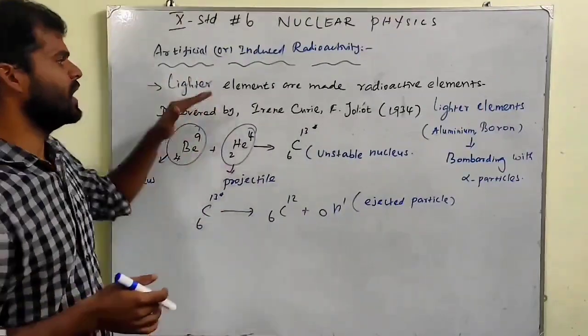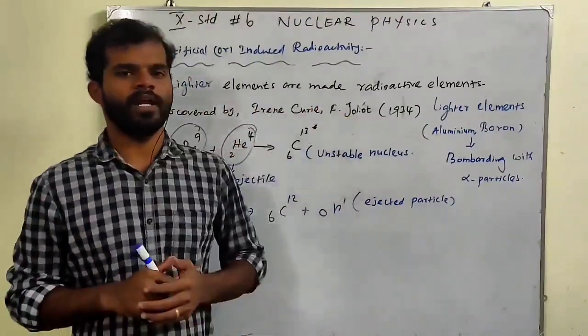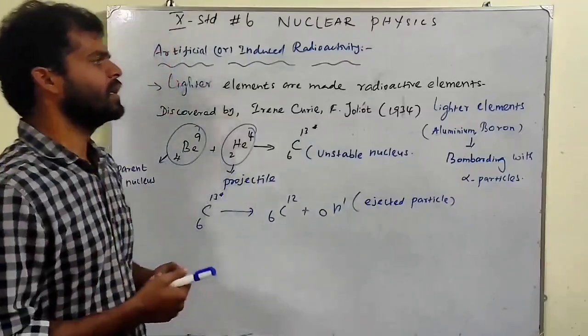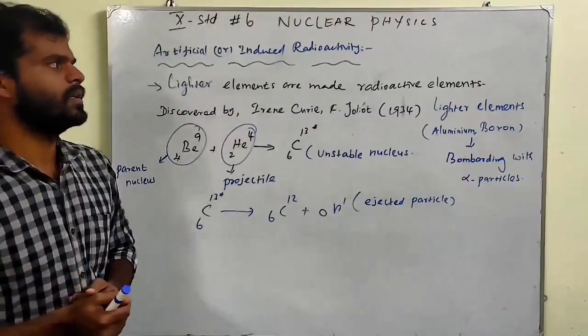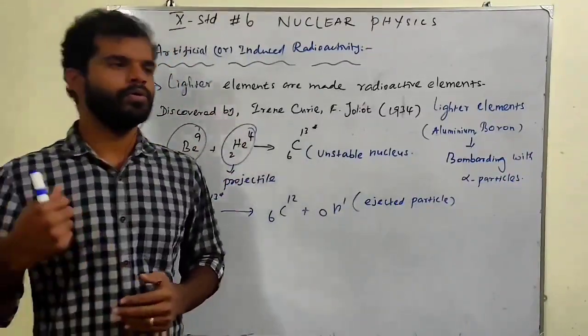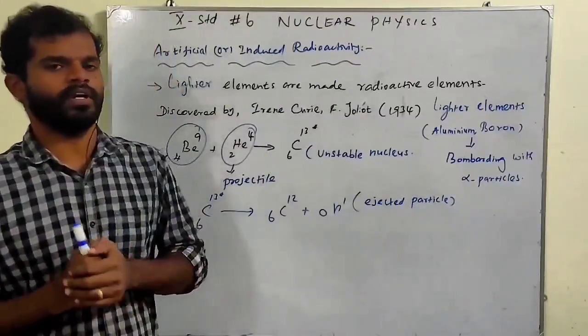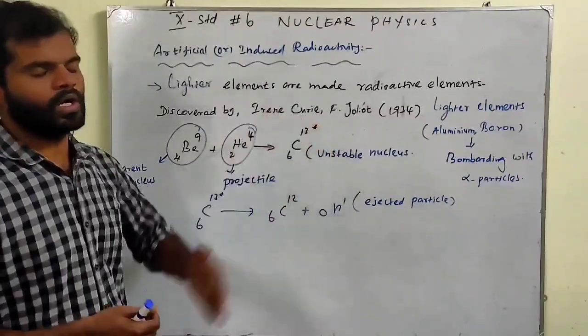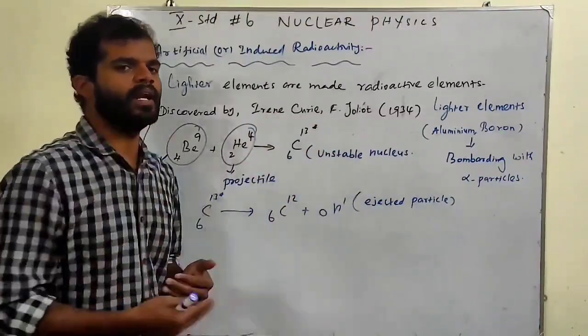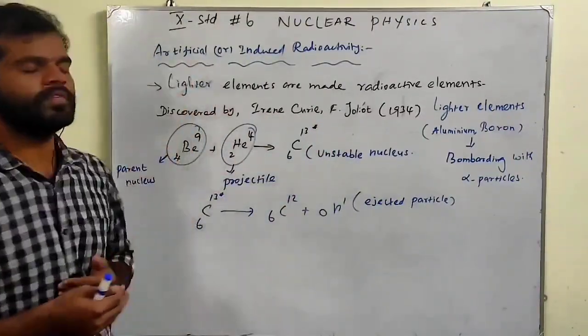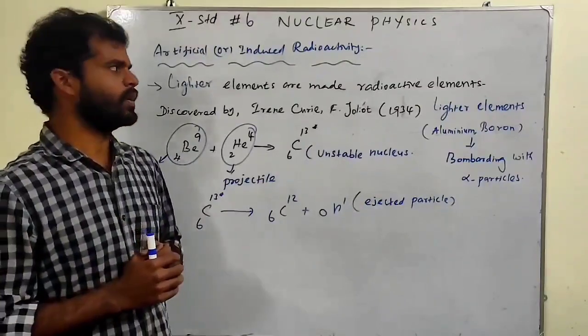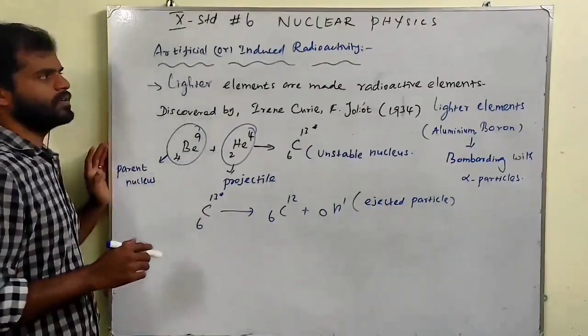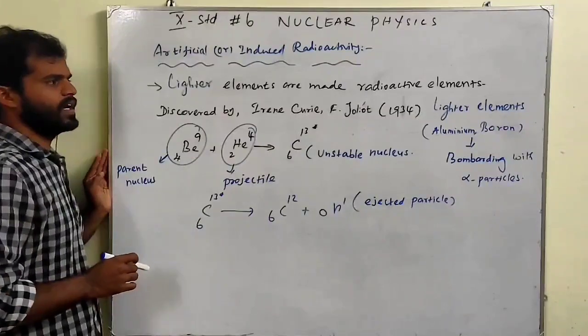For example, lighter elements are made into radioactive elements. To make a radioactive element, we have to use some other element. For example, when an alpha particle is bombarded on a lighter element like boron or aluminium, they emit radiation. That is called artificial or induced radioactivity. Now we are going to discuss artificial or induced radioactivity.